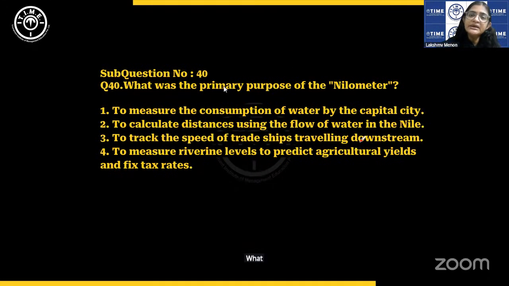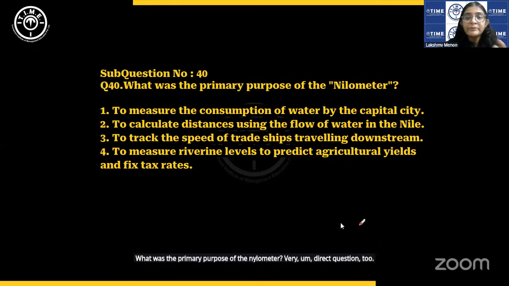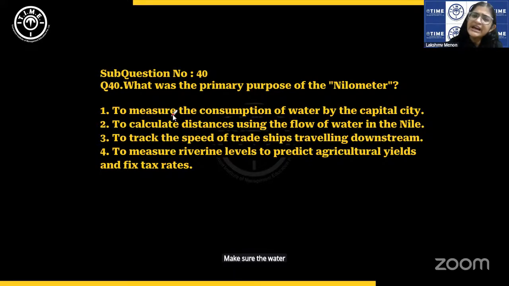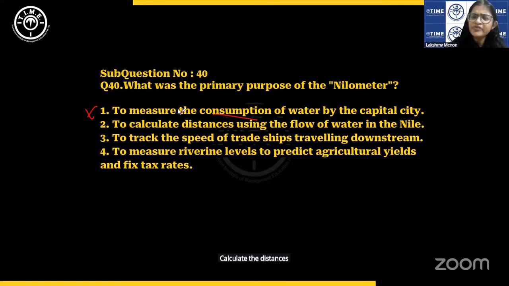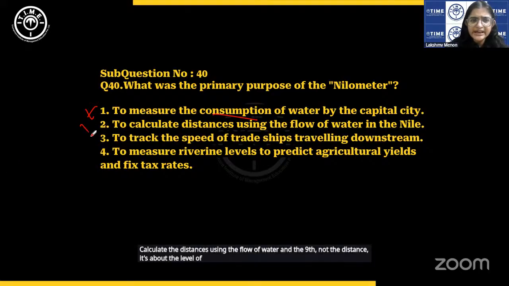What was the primary purpose of the nilometer? Very direct question: to measure the water levels of the Nile River. It's very clearly written there. To measure the consumption of water by the capital city. No, consumption not mentioned. Calculate the distances using the flow of water in the Nile. Not the distance, it's about the level of water, directly mentioned.